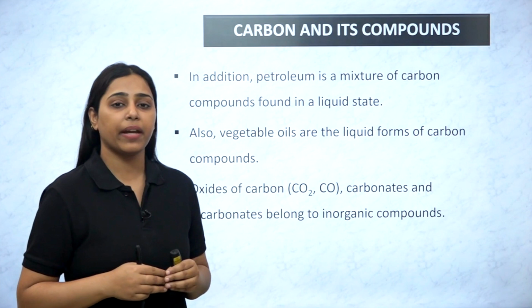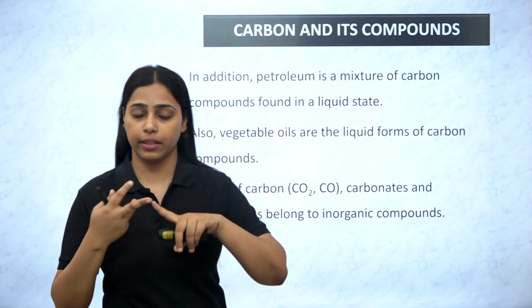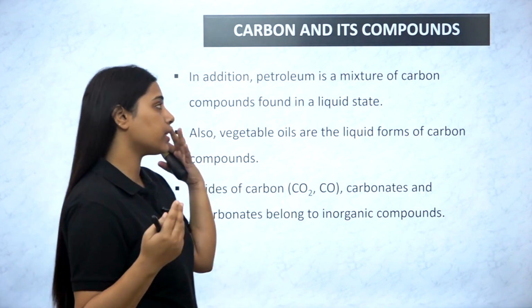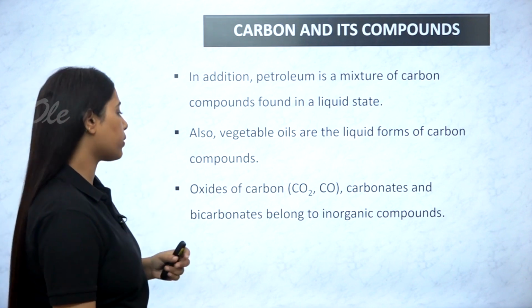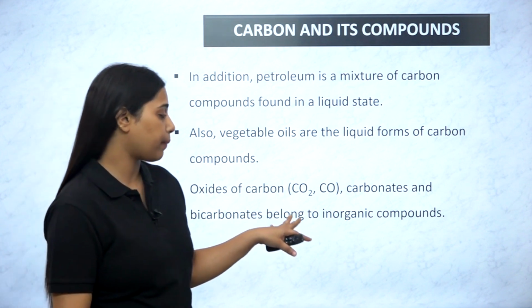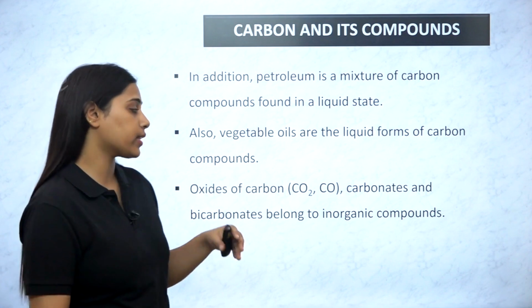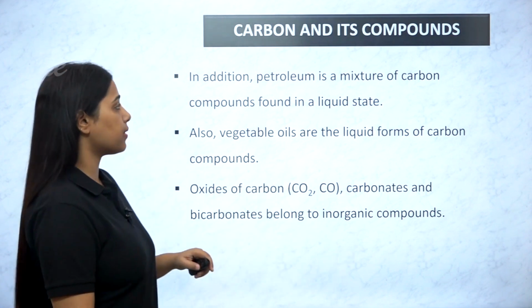Like in petroleum, in the form of petrol, diesel, gasoline, lubricating oil. Also vegetable oils are liquid forms of carbon compounds. Then gaseous forms of carbon such as carbon dioxide and carbon monoxide. Then carbonates and bicarbonates exist as solid substances for inorganic compounds.